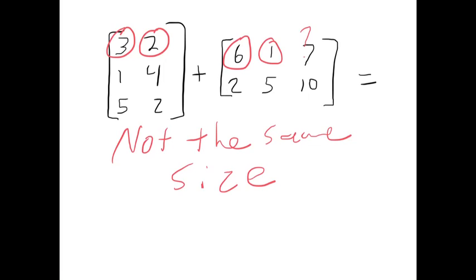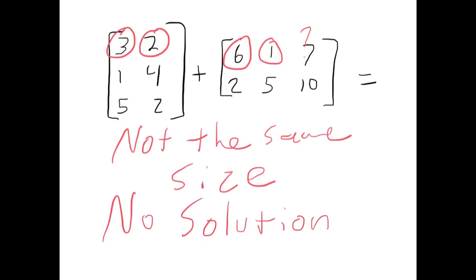Since these matrices are not exactly the same size, this is a 3 by 2 and this is a 2 by 3, the difference can be subtle, but it's important. You just can't add them together. There's no way to do it. There is no answer. There is no solution to that problem. You just can't do it.